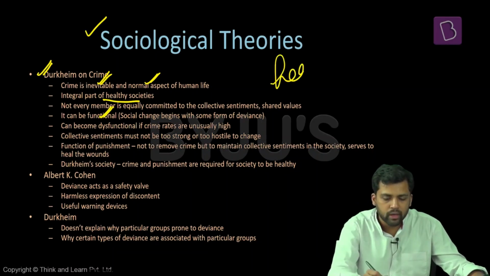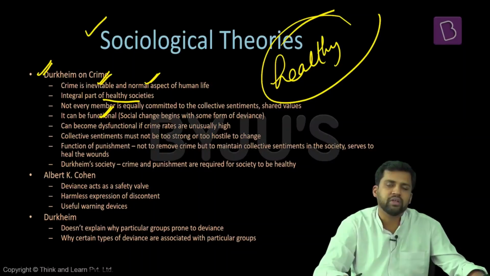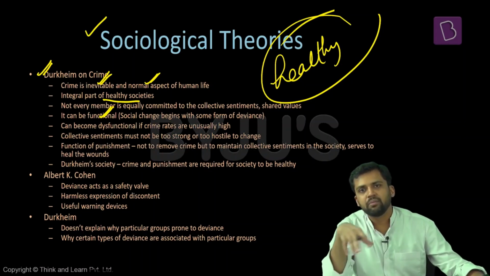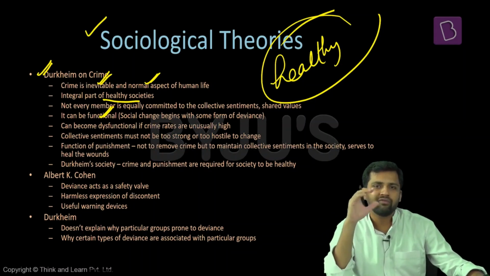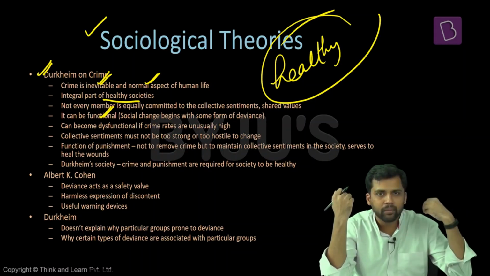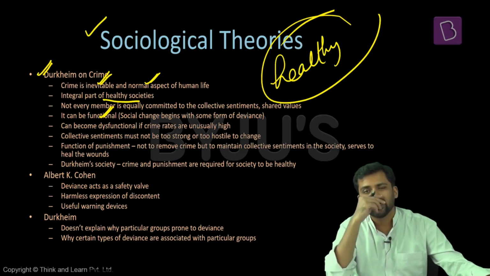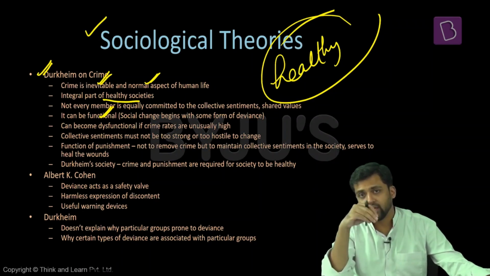Why does he say so? How can crime be healthy? See, crime is also an act of deviance. Now, what Durkheim says is there are some collective sentiments in society, some shared values, but not everyone will equally adhere to these shared values. Some people might protest it, and this protest is deviance. Now, if you are deviating from the shared values of the society, then yes, in extreme forms, it can lead to high rates of crime.